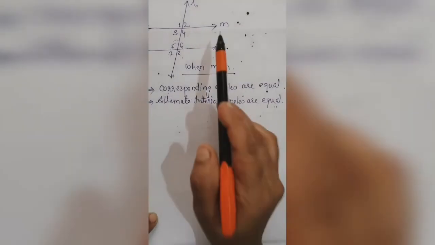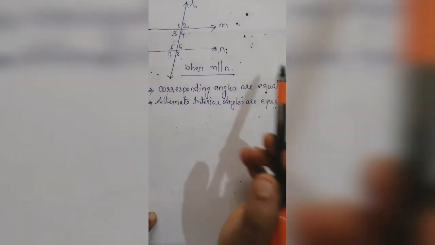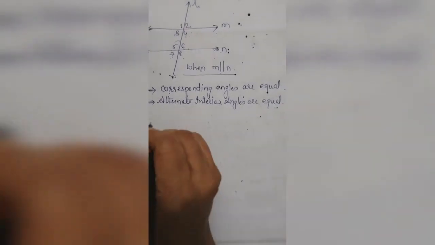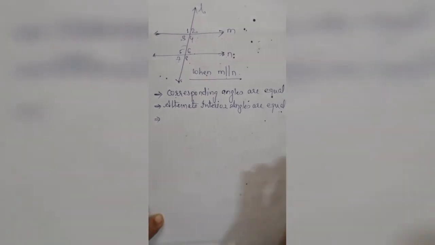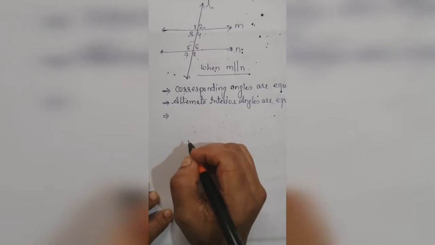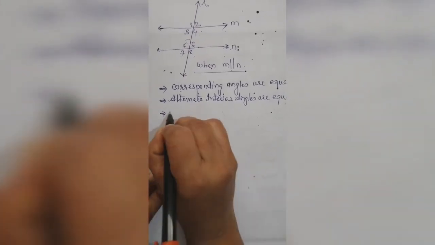Now, when two lines are parallel to each other, then corresponding angles are equal and alternate interior angles are equal. Clear?